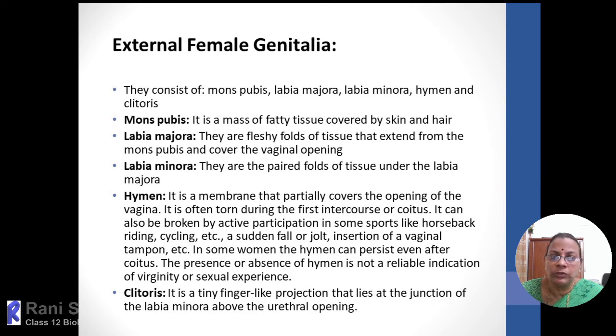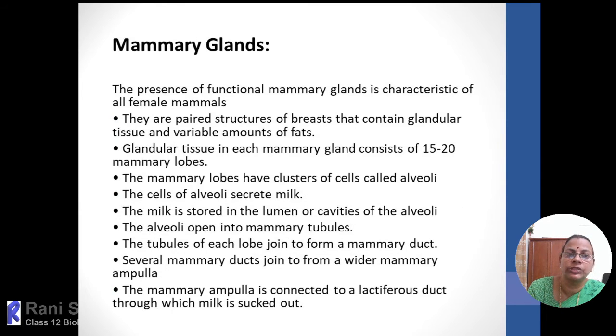Then the clitoris, as I already said, is a tiny finger-like projection that lies at the junction of the labia minora above the urethral opening, and it is the most excitable part. So all these parts together constitute the external genitalia.